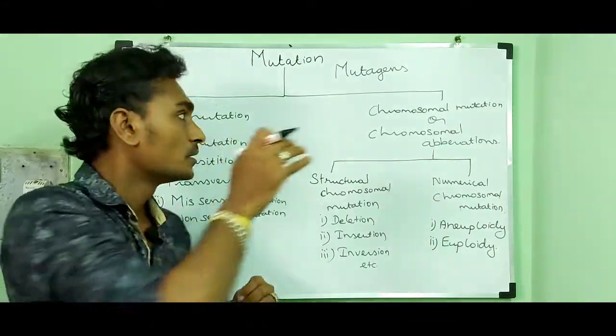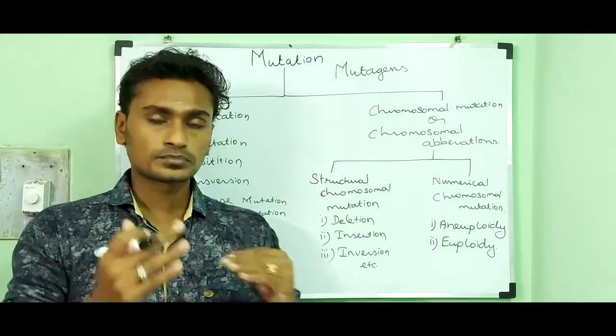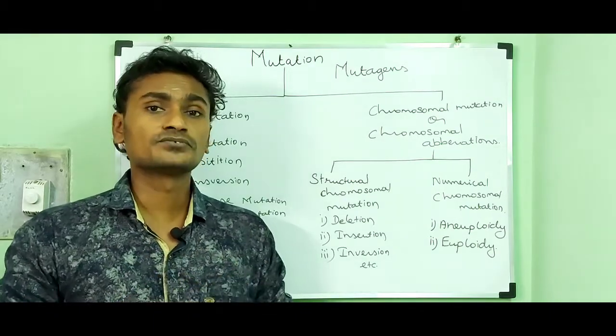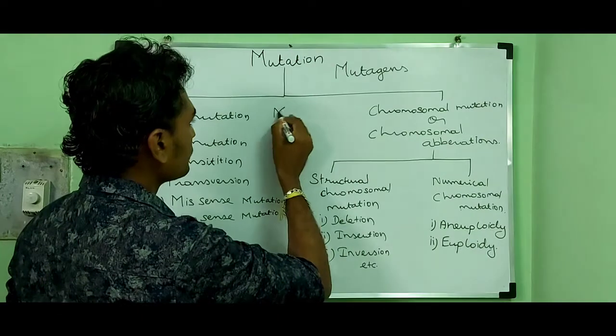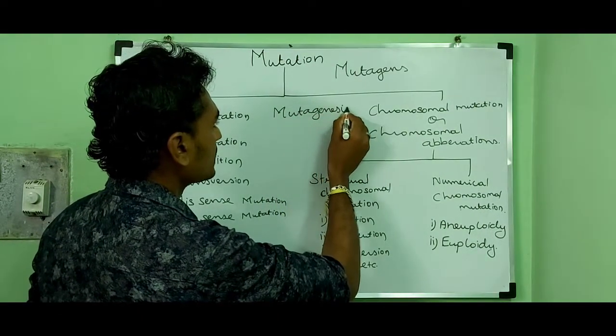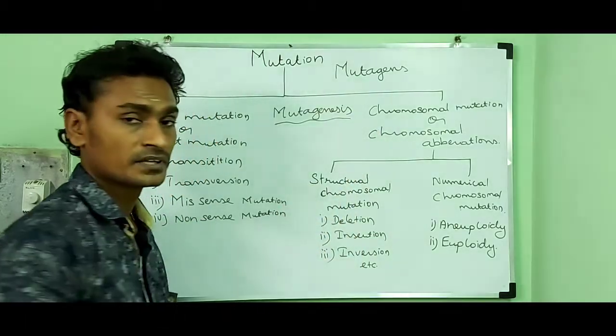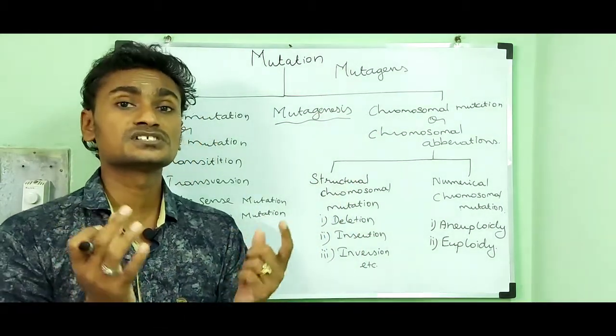By applying mutagens in an organism, the production of mutants is called mutagenesis. Mutagenesis means the production of mutants through exposure to mutagens.